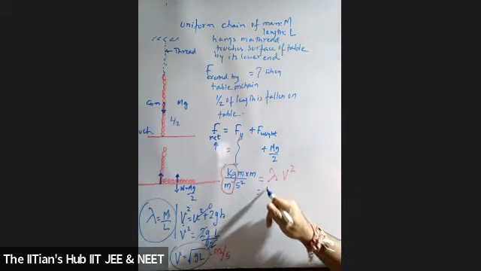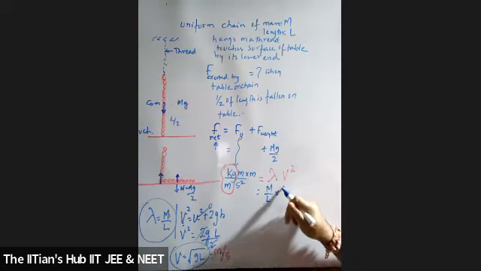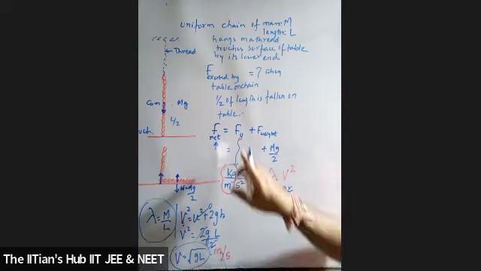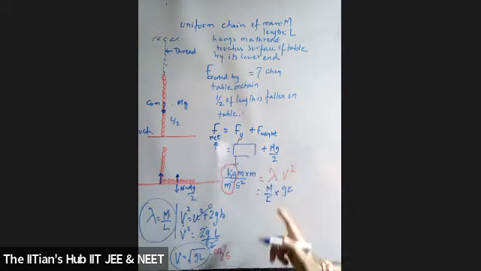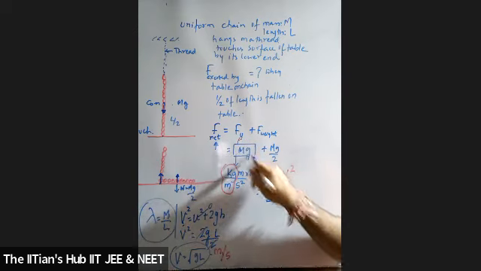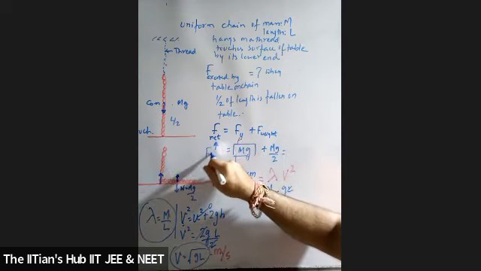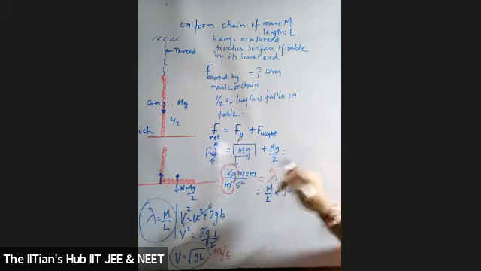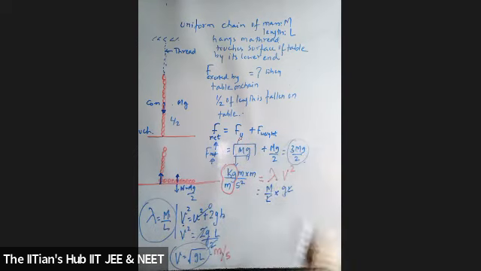So lambda is m by l. V square, how much have we got? So V square is gL. L, L will get cancelled. So what's the value of this part of it? This value will be equal to what we consider mg. This is mg, this is mg by 2. So what exactly the net force which is exerted by the table in the upward direction is 3 mg by 2. Is this clear, students?